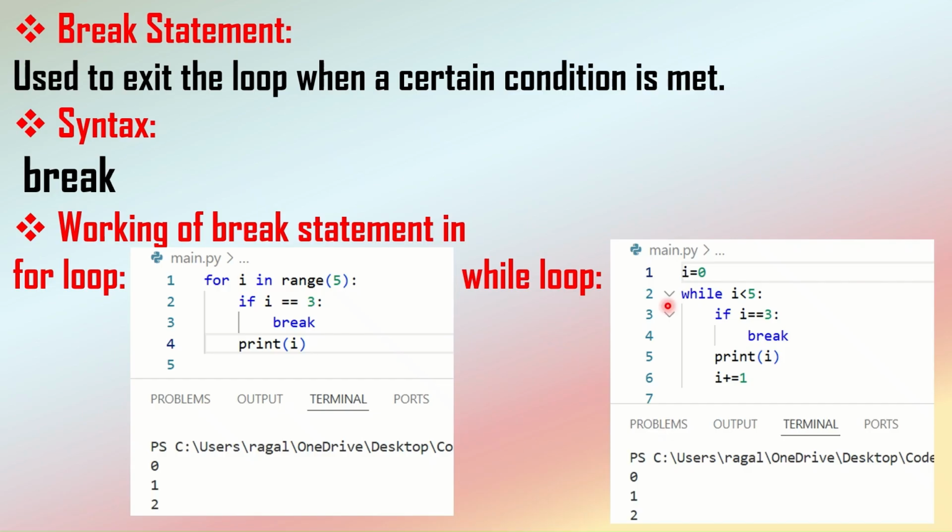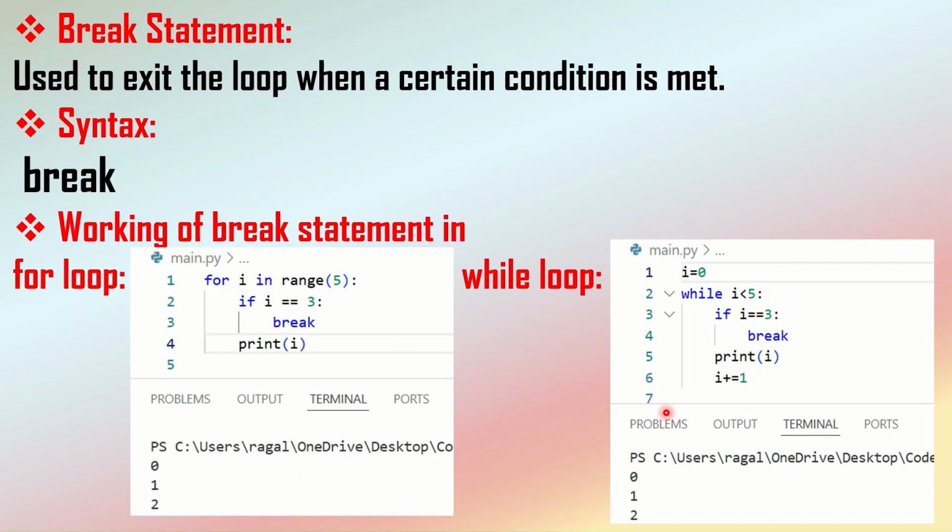So similarly, inside the while loop, if you see the example of the while loop, here I have given the value of the initializer, the value of i, and then I was checking the condition using the while loop: while i less than 5. Inside the while loop, I have given one condition: if the i value becomes 3, I want to break or exit from the loop, stop the execution. After this condition, I am printing the value of i. Since in a for loop the i value automatically becomes incremented, but in a while loop we need to take care of the incrementation myself.